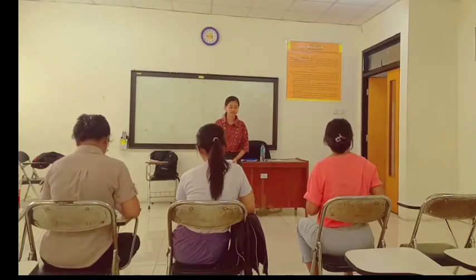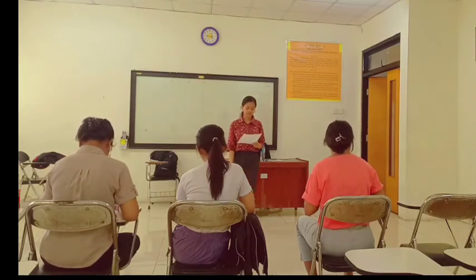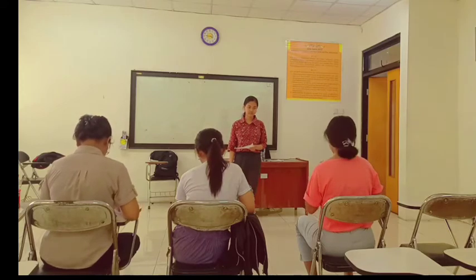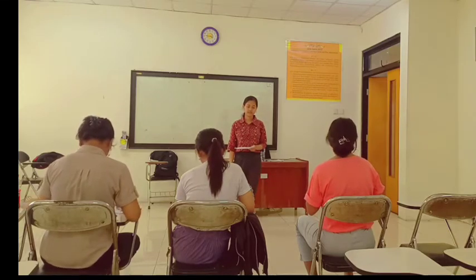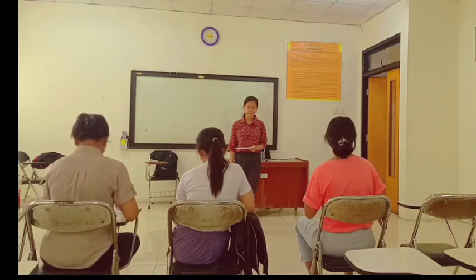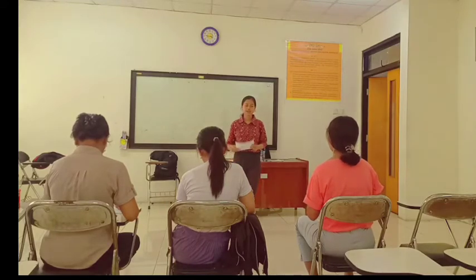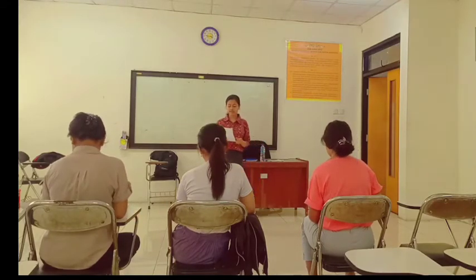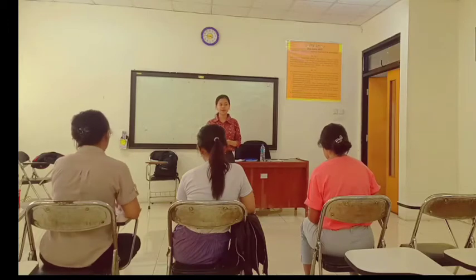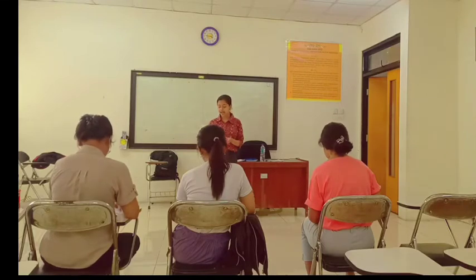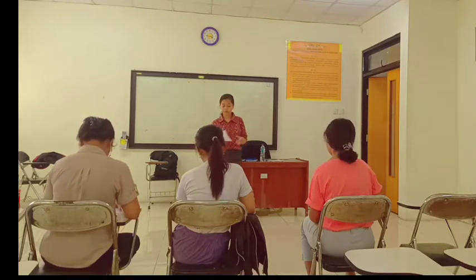I think the information contained in the first paragraph is when the event happened, where the event took place, and how the event was. Okay, that's right, Christina. So in the first paragraph, you can find where the event took place, when the event happened, and how the event was.